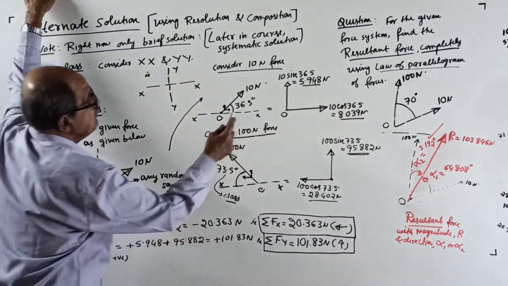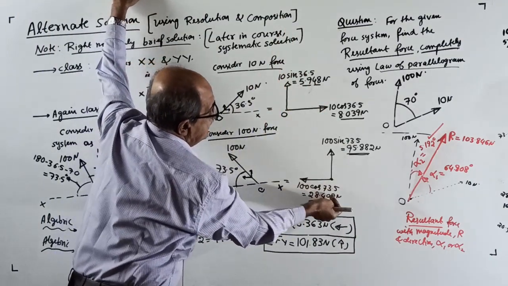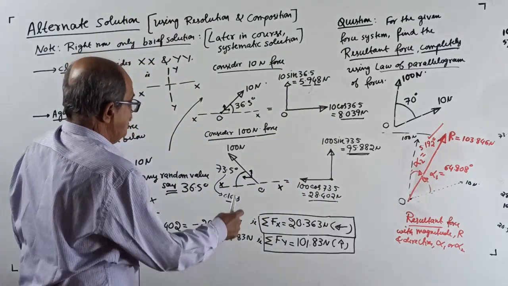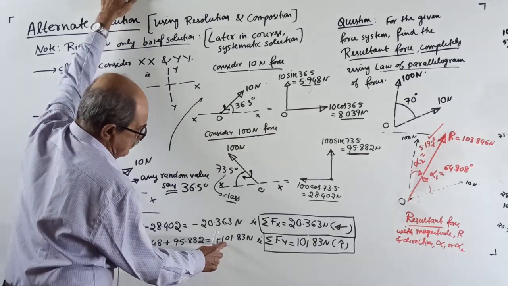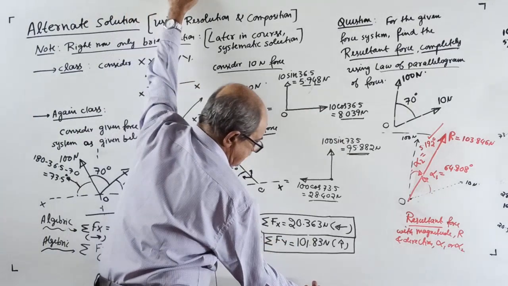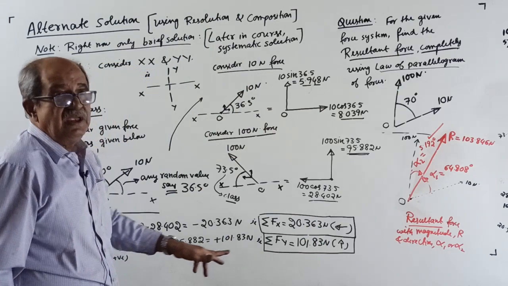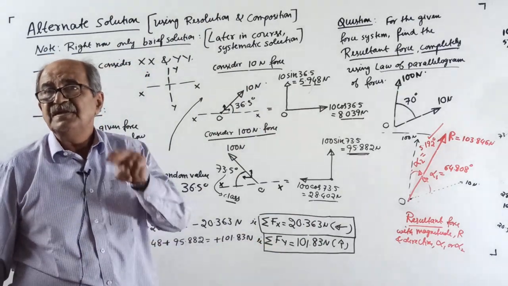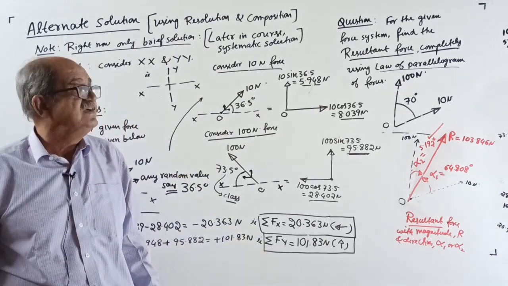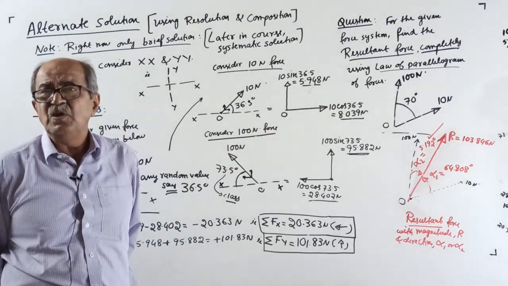Sigma Fy: 5.948 positive plus 95.882, that also positive. When you add those two, you get plus 101.83 Newton. Plus came, we took upward, therefore it is this way, 101.8. Remember, when you took upward positive, if you get positive, there are two reasons. Sometimes it means the assumed direction is correct. Sometimes it means something else. All those doubts I will clear in the course.